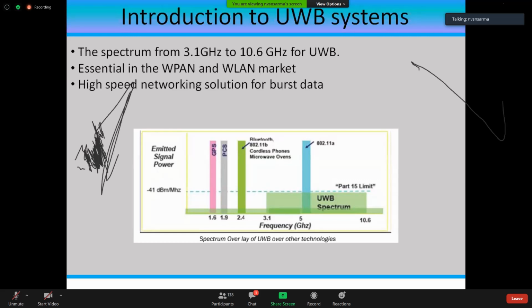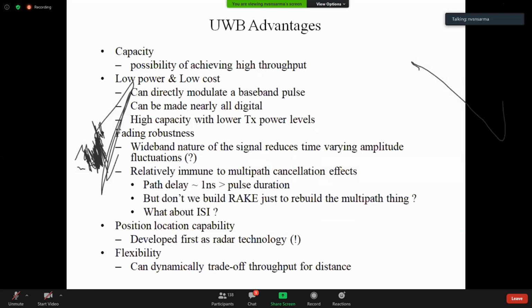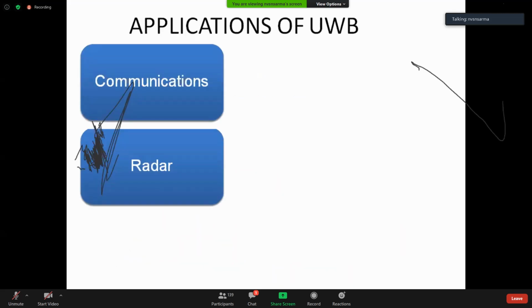Okay, so the capacity is very high, with low power and low cost as usual with all antenna designs we want. The power level must be as high as possible, with wideband nature, and signal integrity is very crucial. Signal intelligence is also crucial in these aspects. That is what we observe in this.